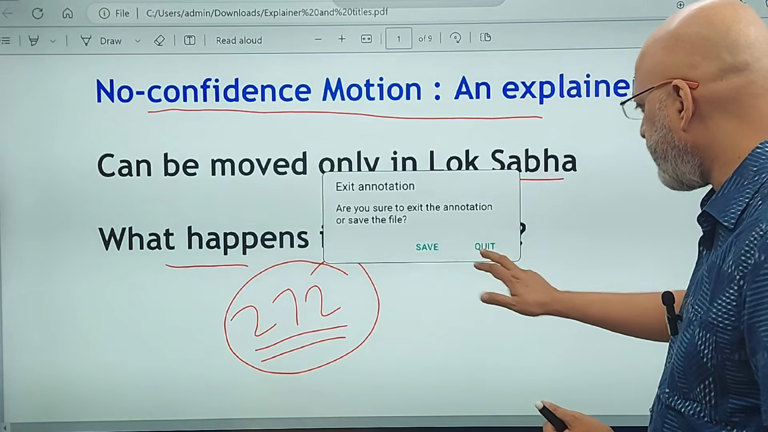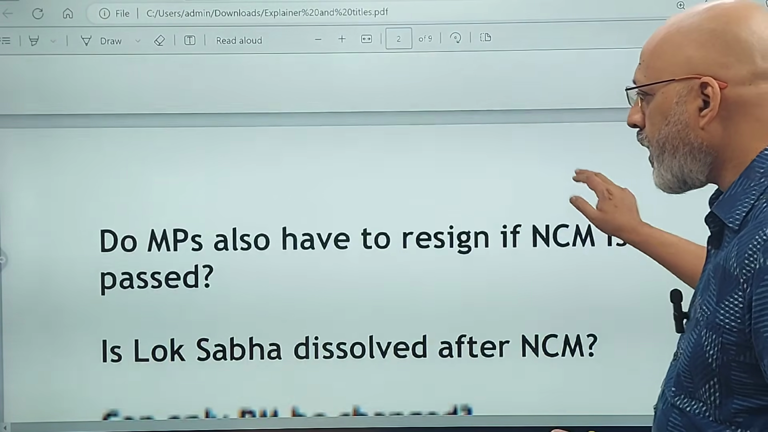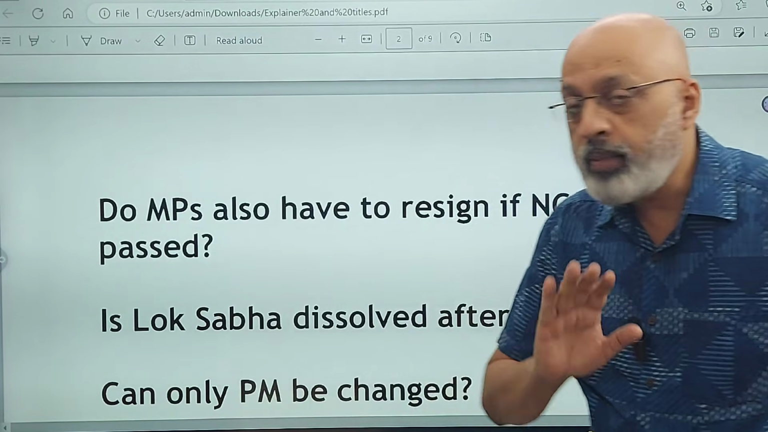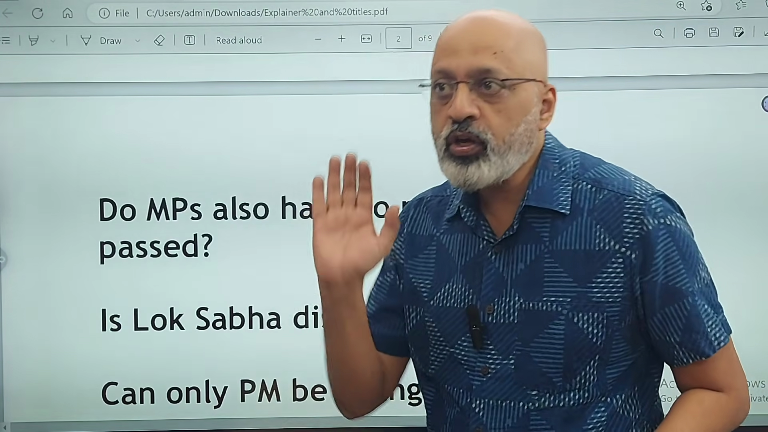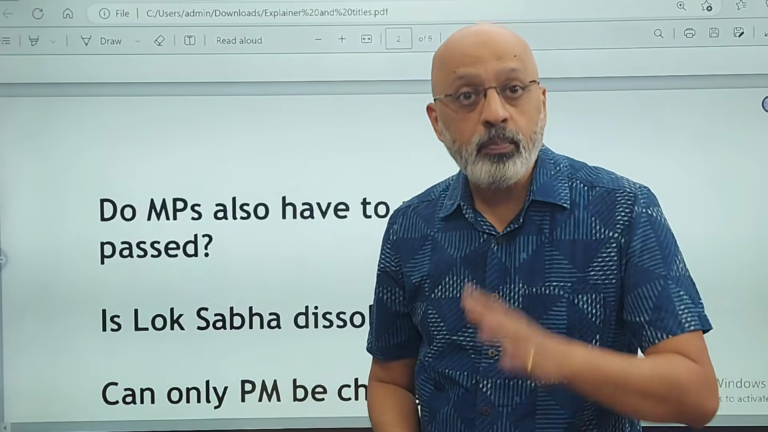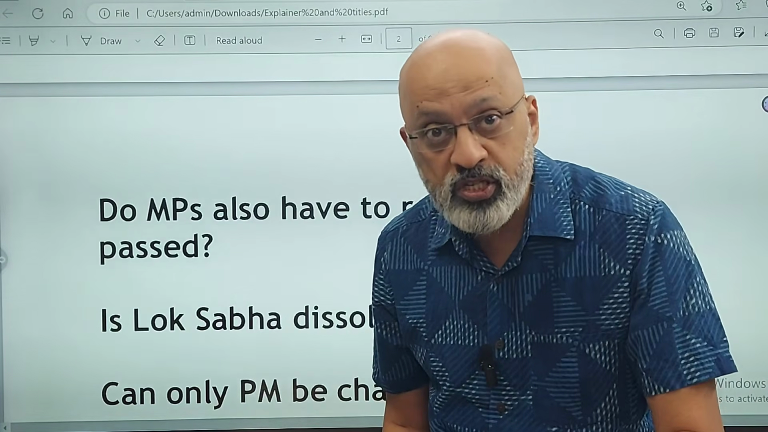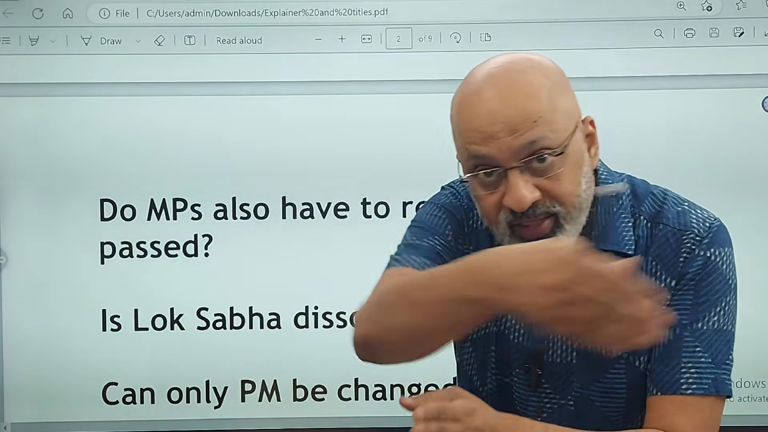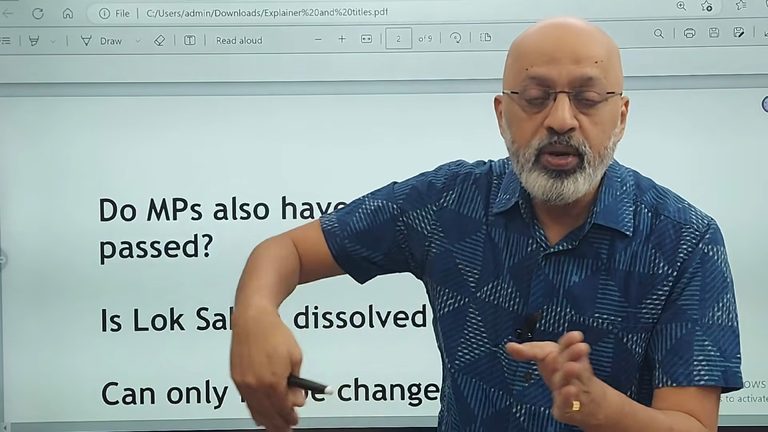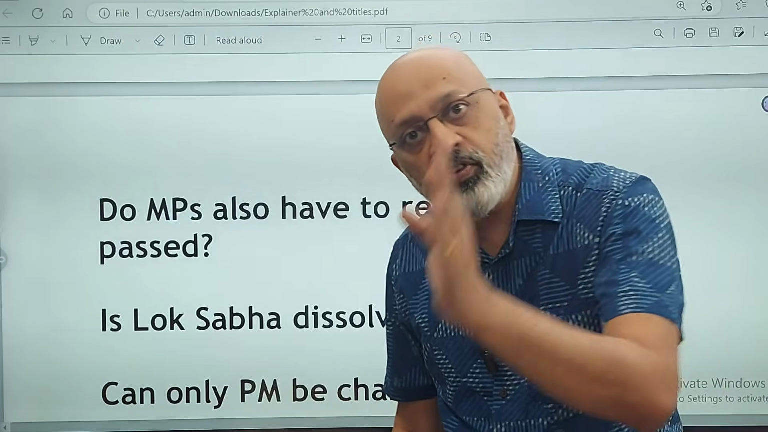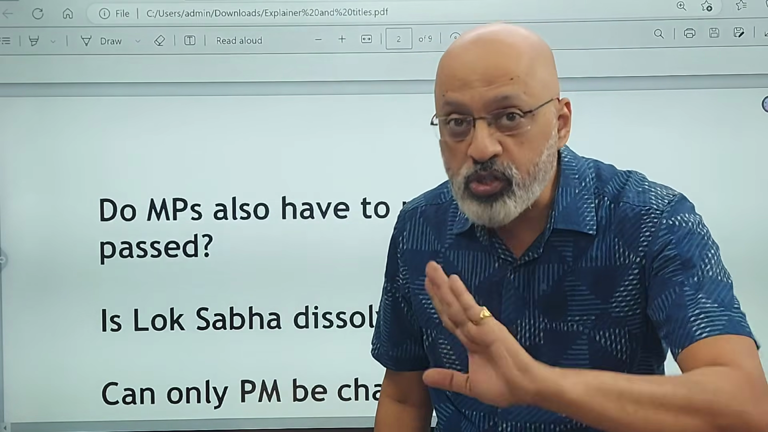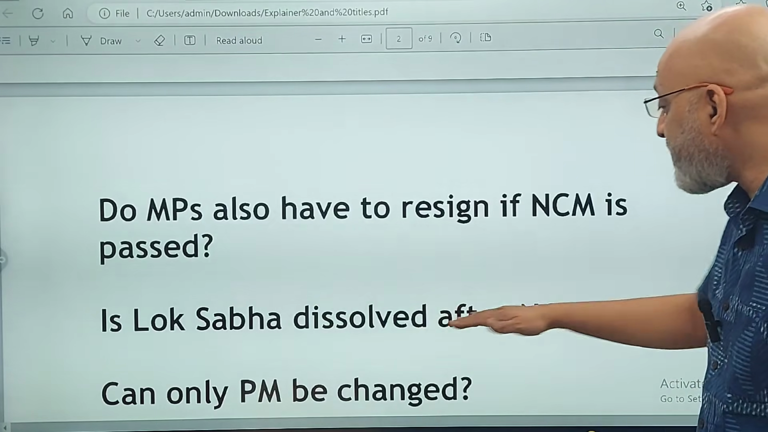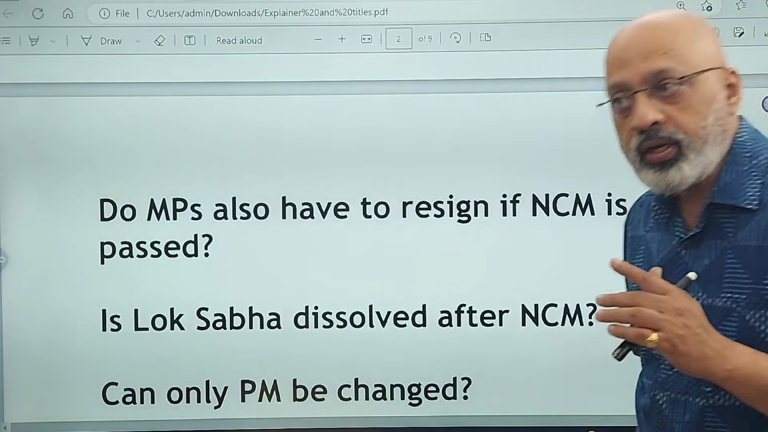Now let's move forward. Aur main batata hu. Do MPs have to resign if no confidence motion is passed? No. MPs do not have to resign. If the no confidence motion is passed against the prime minister and the government falls and someone else becomes the prime minister and another government is formed in the same Lok Sabha within the same numerical strength, the prime minister will continue as a member of parliament. He does not have to resign as MP unless the Lok Sabha is dissolved after the no confidence motion.